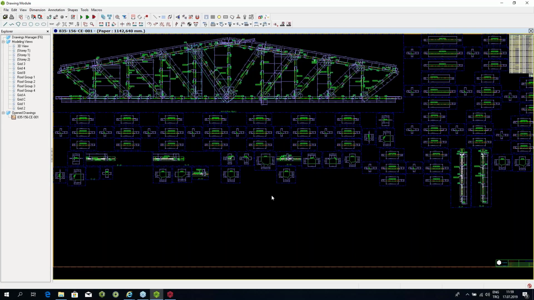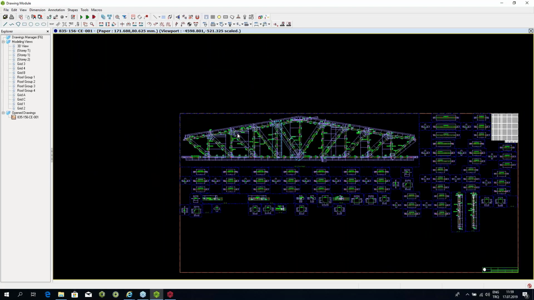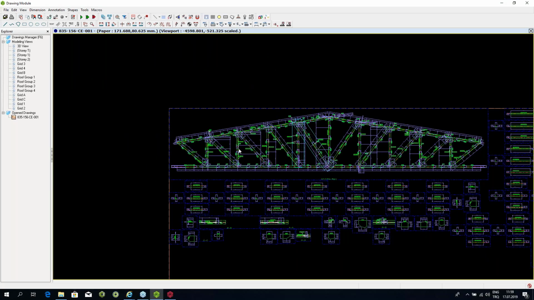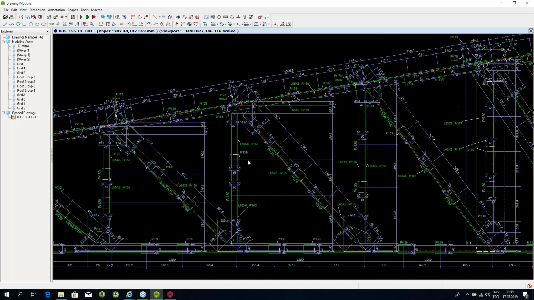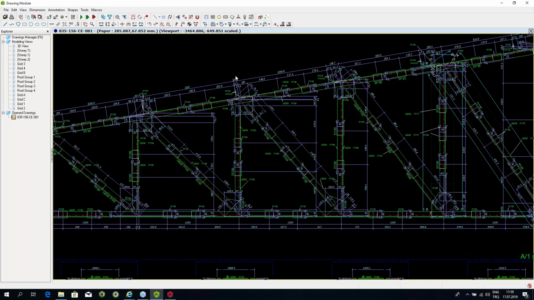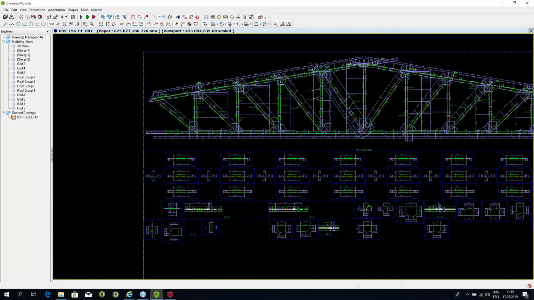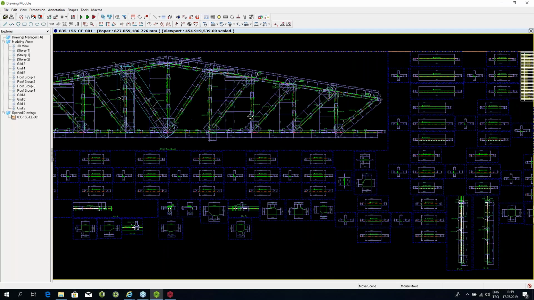There we go. So as you can see, with a click of the button, we can create the shop drawing for the truss. And as you can see, it's been beautifully detailed, almost as if it was done by hand. But if you don't like it, if you want to add a dimension, if you want to remove a dimension, if you want to add some details, or if you want to add a few texts, this completely independent drawing editor will allow you any kind of modification in this drawing. So the material lists are also there. The single part drawings are also there.